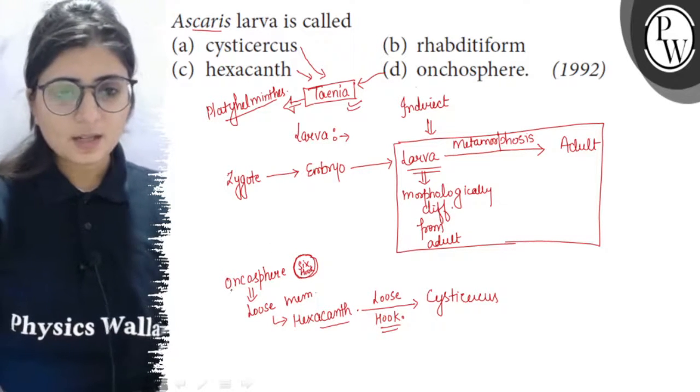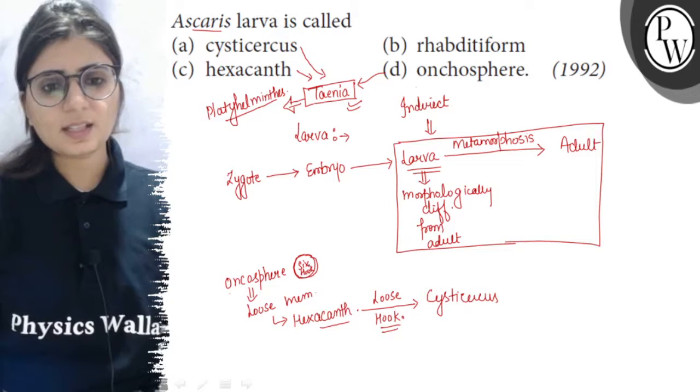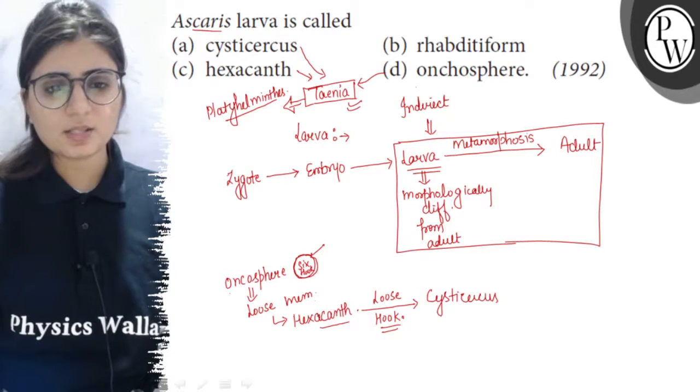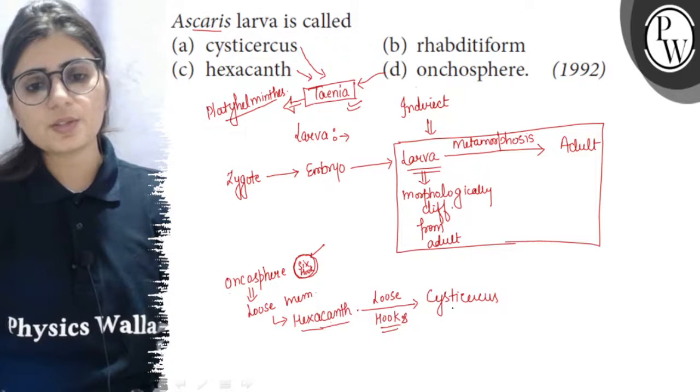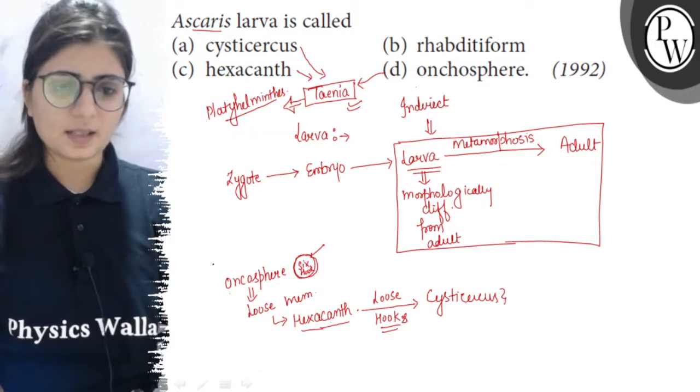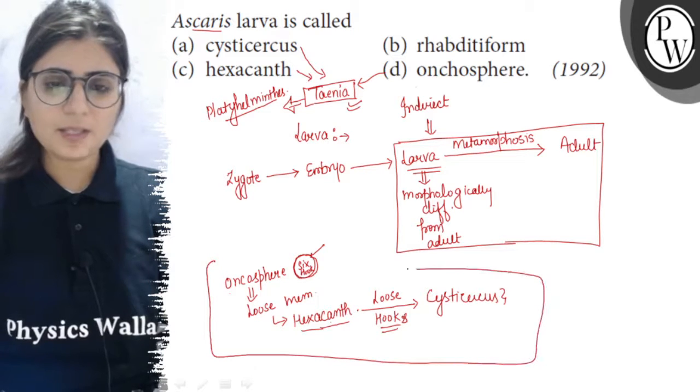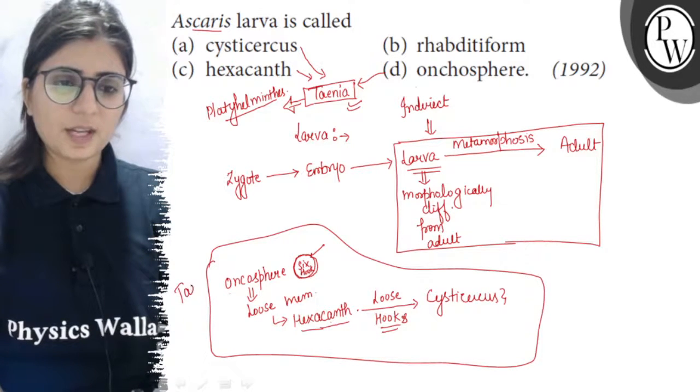So we can see oncosphere is the hexacanth with the membrane. When the membrane is lost, it becomes the hexacanth, and when the hexacanth loses its hooks, then it becomes the cysticercus. So these are the developmental stages in the life history of Taenia.